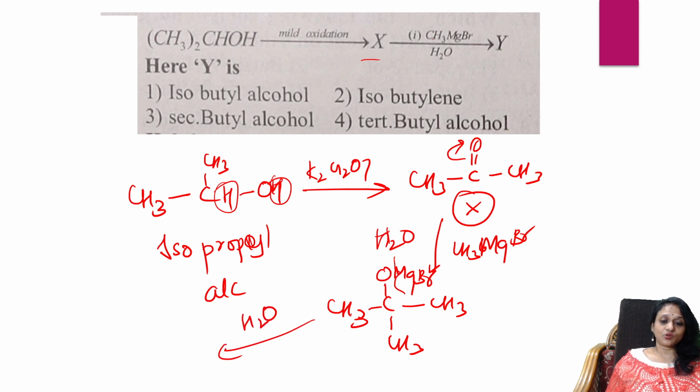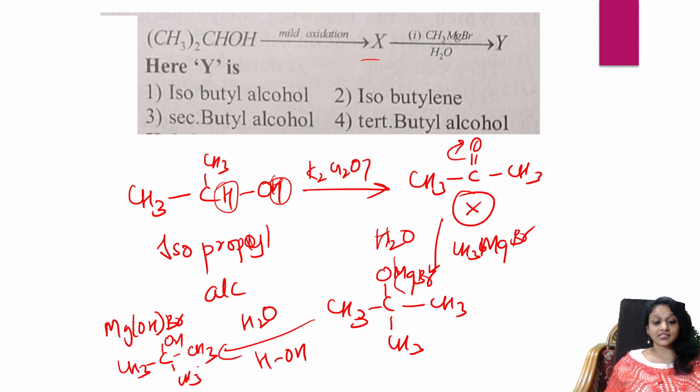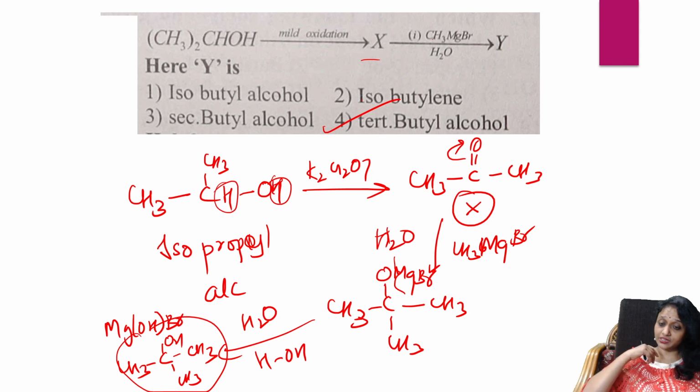MgOHBr is removed, along with your CH3, C, OH, CH3 and CH3. It's nothing but your tertiary alcohol, 2-methylpropan-2-ol, so tertiary butyl alcohol is what you get. Easy? Okay. So isopropyl alcohol converts into a ketone, and the ketone on hydrolysis gives you a tertiary alcohol.